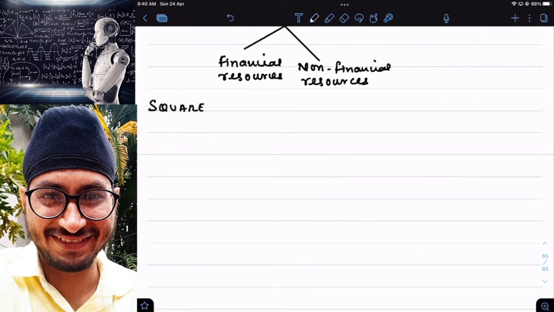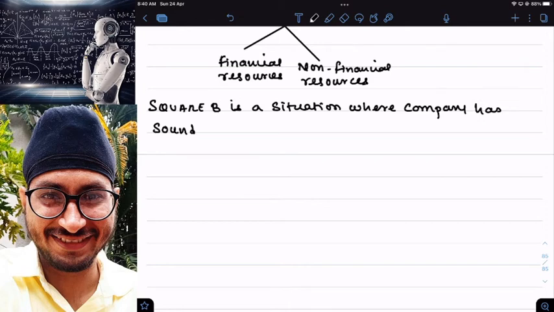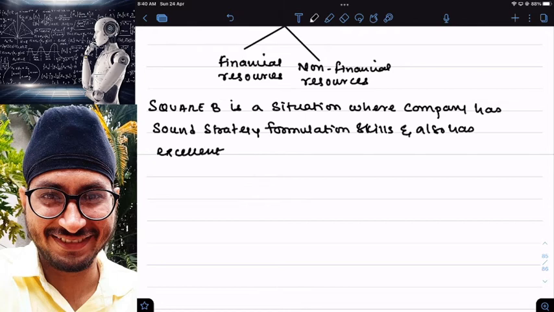Square B is a situation where the company has sound strategy formulation skills and also has excellent strategy implementation skills.